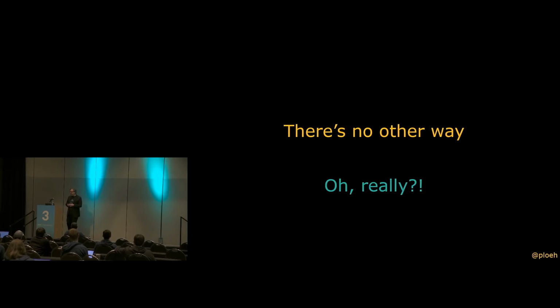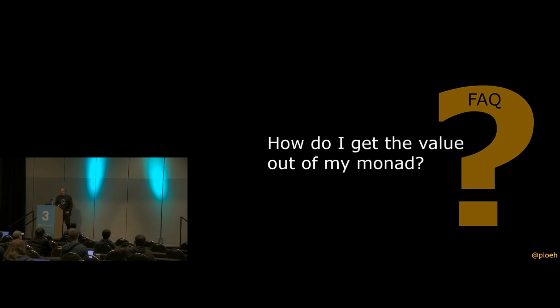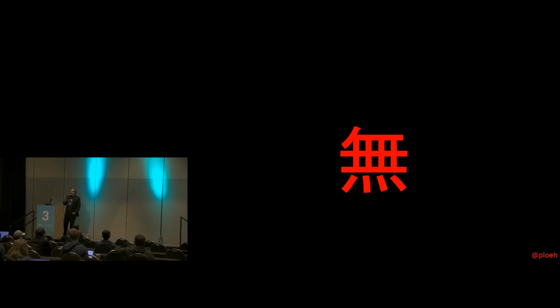If you know more than one way of doing things, now you have a choice. So that's the point. All right, so I'm going to put this problem aside a little bit, and I'm going to start looking at another frequently asked question, and that is, how do I get the value out of my monad? Now, I'm not going to assume that you know what a monad is, so we'll get back to that in a little while, but in short, the answer to this question is mu.